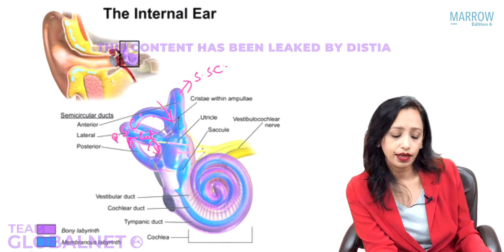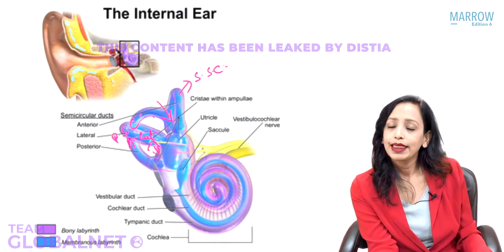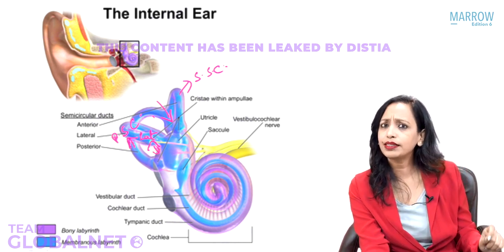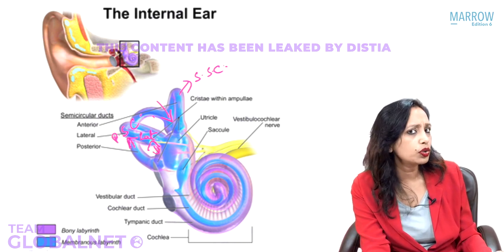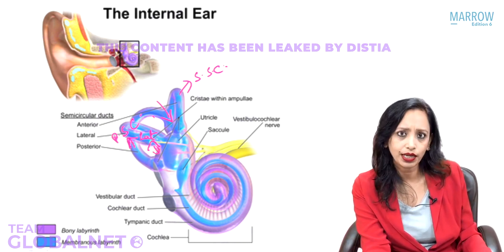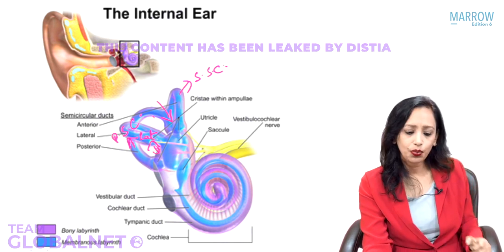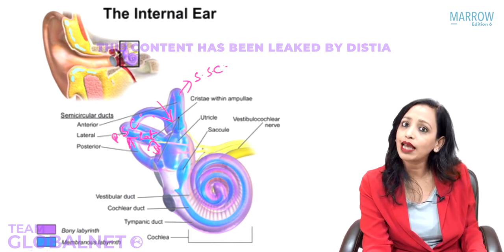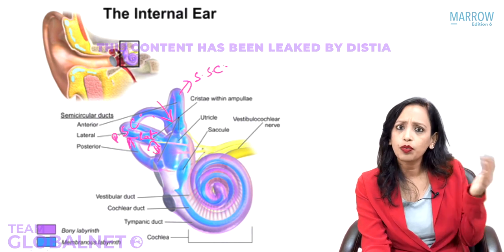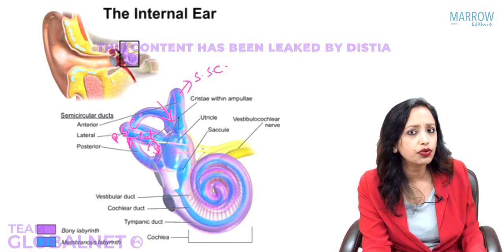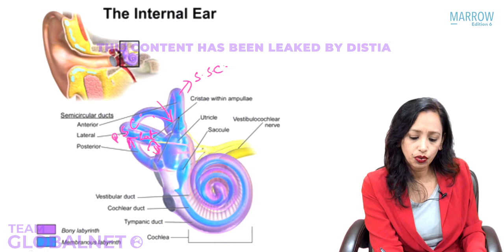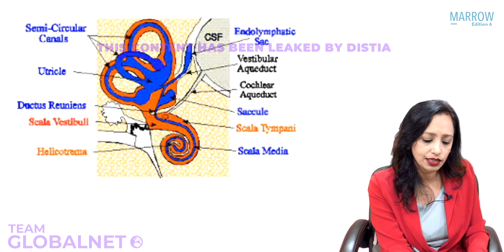Now another important thing that you need to know: does the endolymphatic sac drain the endolymph into the CSF? That you already know. Does it drain? No, it does not drain. What does it do? It absorbs the endolymph. So where exactly is the endolymphatic sac present? It is not opening into the CSF, definitely not. So where is it present? Just see here. This is the CSF here. This is the meninges. It is present outside.